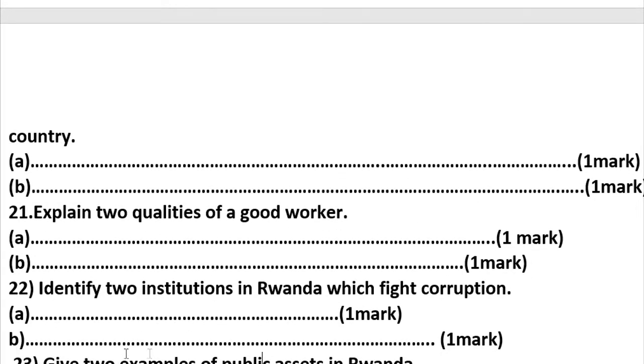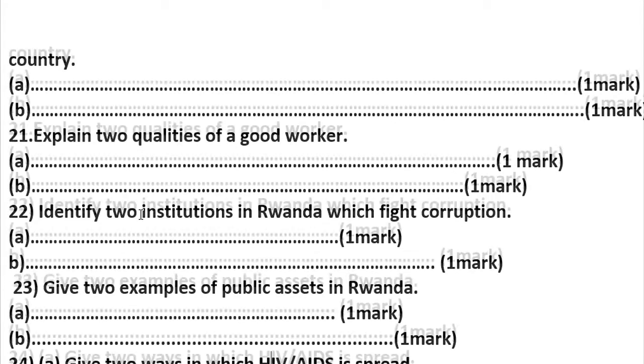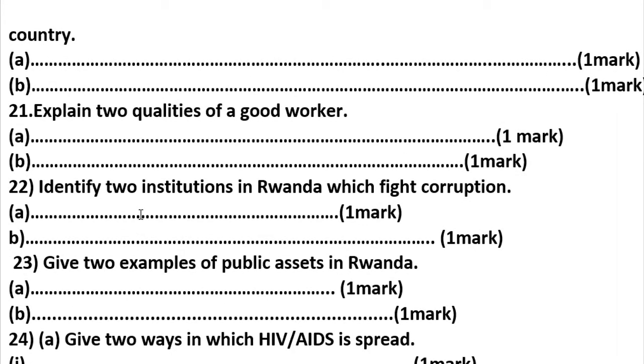Explain two qualities of a good worker. A good worker should be knowledgeable, accountable, a good time manager, honest, hardworking, transparent, exemplary, self-motivated, and so on. Let's go to question number 22.